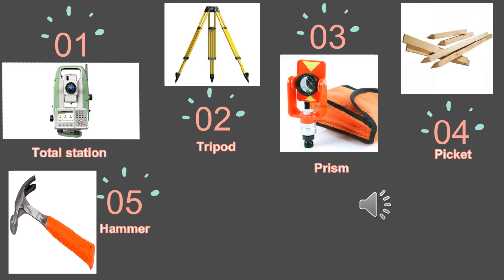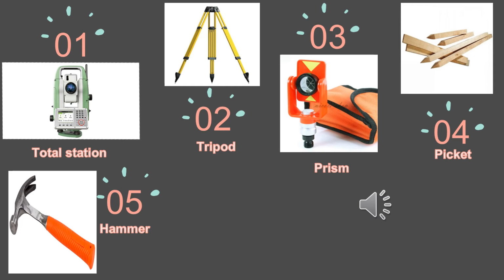The second one is tripod. Tripod provides a fixed and flat base for all types of surveying instrument and sighting equipment such as theodolite, total station, level or transit. The third one is prism. Prism reduces the scatter of the beam as it is reflected back to the total station, which allows for both a more accurate measurement and a longer range that the measurement can be made.